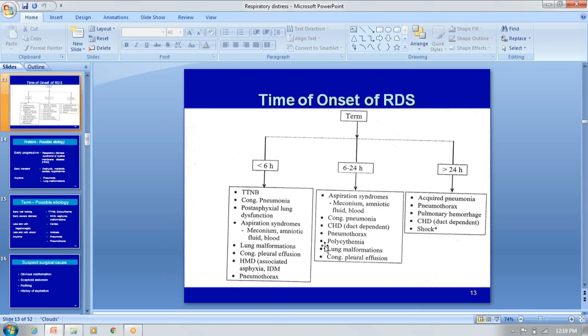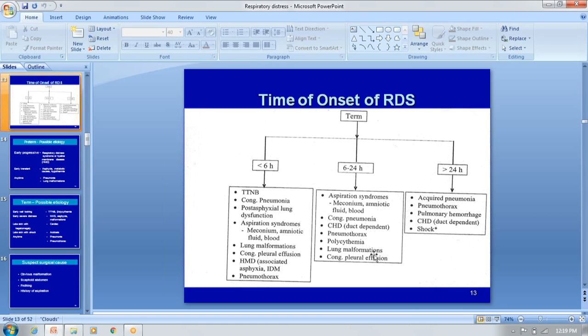And the other thing, pneumothorax. When you take the 6 to 24 hours, there are aspiration syndromes and congenital heart disease, that too duct dependent. Duct dependent is because of the ductus arteriosus and ductus venosus. These are the unique structures in the fetal heart, so that is very important. Only then can we label it as duct dependent or not. So left to right shunts are very important, and that may present during the newborn period itself.